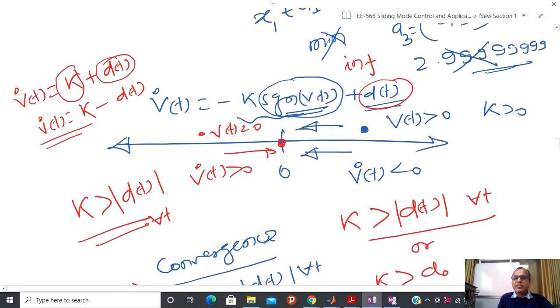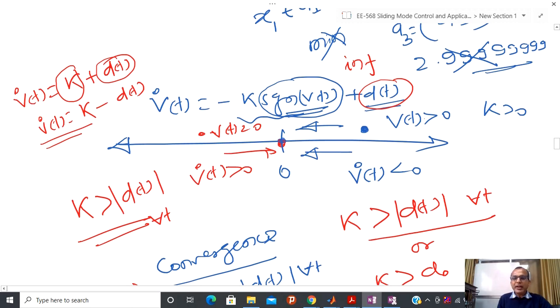Now let us come to another important point. We have analyzed only the left hand side and the right hand side of the equilibrium point, but we haven't analyzed the behavior at the equilibrium point. Now if you define V(t) equal to 0, then what happens? k multiplied by 0 is 0, and you are not able to guarantee that at the equilibrium point you are able to reject the disturbance.